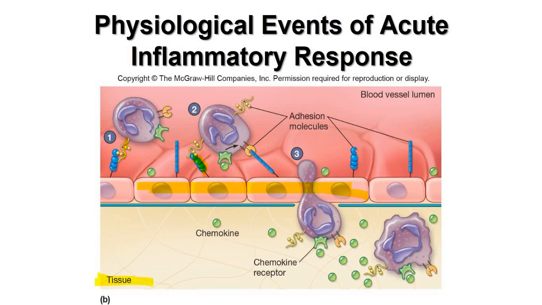This is the diagram from your book, Prescott, and that leads to the phagocyte coming and eating away the pathogen, that is phagocytosis, something which we covered in our very first lecture. So, these are the physiological events of acute inflammatory response. Now, the same events I will draw in a flow chart fashion. I think I covered this during my physical classroom, just a sort of revision.